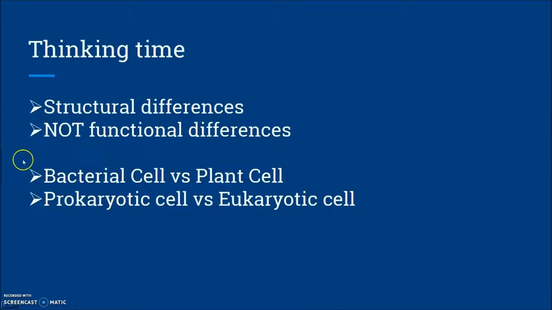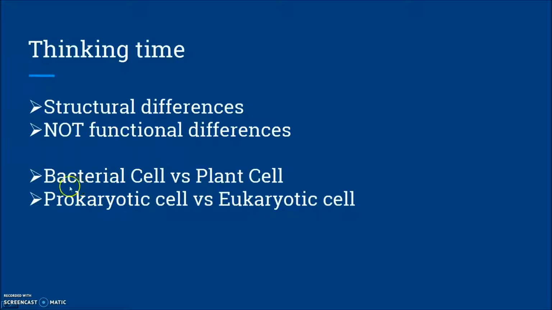Remember what you have learned in chapter 2: can you point out any differences between bacterial cells and plant cells, or analyze these 2 types of cells in another aspect, for example prokaryotic cells versus eukaryotic cells.